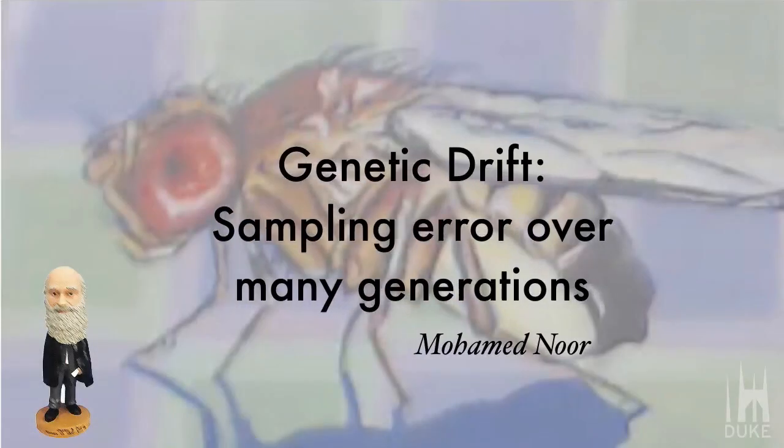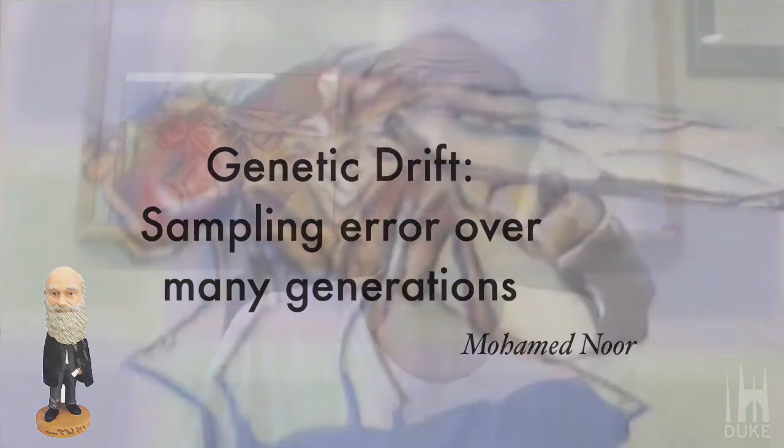Hello, and welcome back to Introduction to Genetics and Evolution. In the previous video, we talked about the effects of genetic drift over a single generation. I emphasized the point that in small populations, genetic drift can have large changes in allele frequency. I also emphasized that in a single generation, you cannot predict whether genetic drift is more likely to make the allele frequency go up or go down. What we'll do in this video is talk about what happens with genetic drift over many generations, and also look at the interaction between genetic drift and natural selection just a bit.